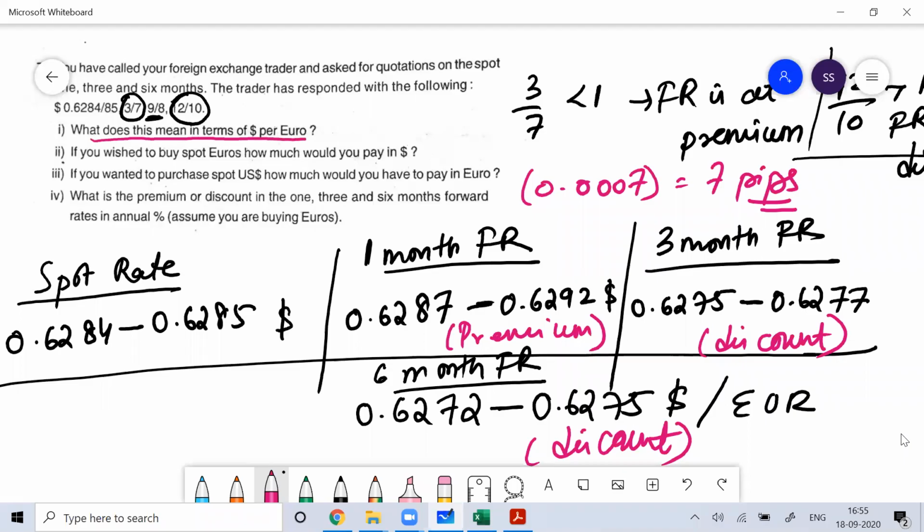What does it mean in terms of dollar per euro? Then question number 2, if you wish to buy spot euro, how much do you pay in dollar? So if you want to buy spot euro, how much do you pay in dollar?